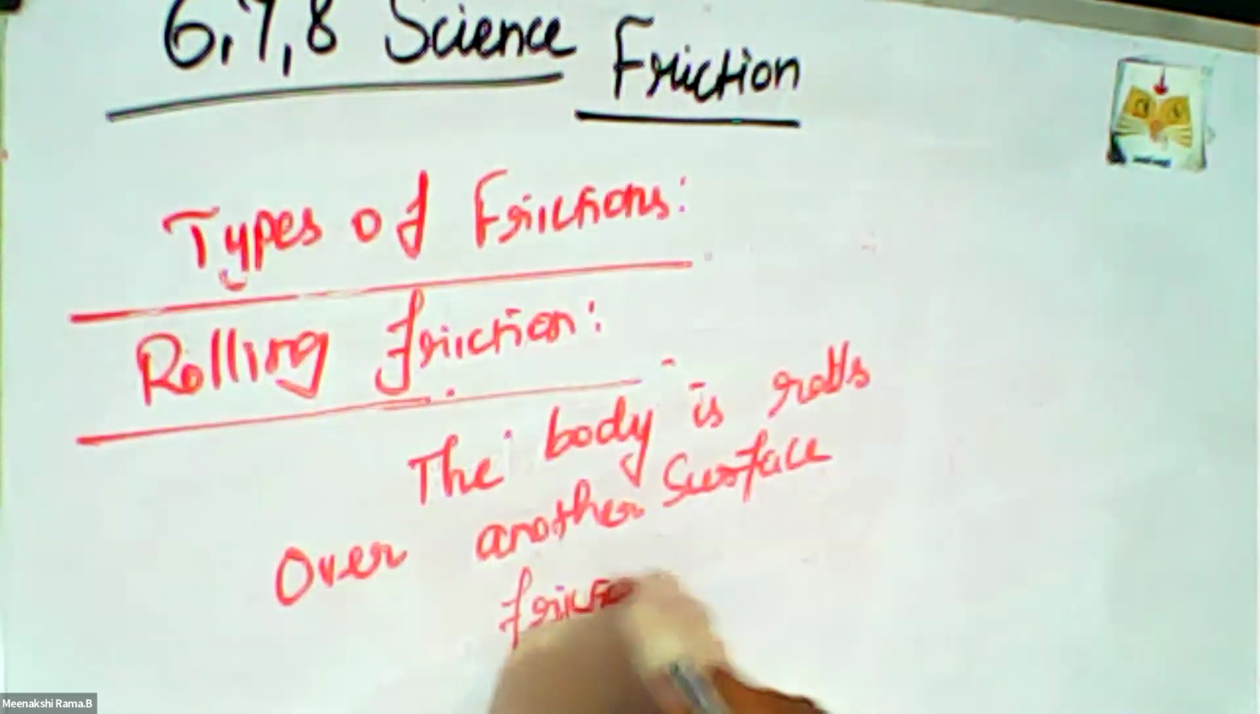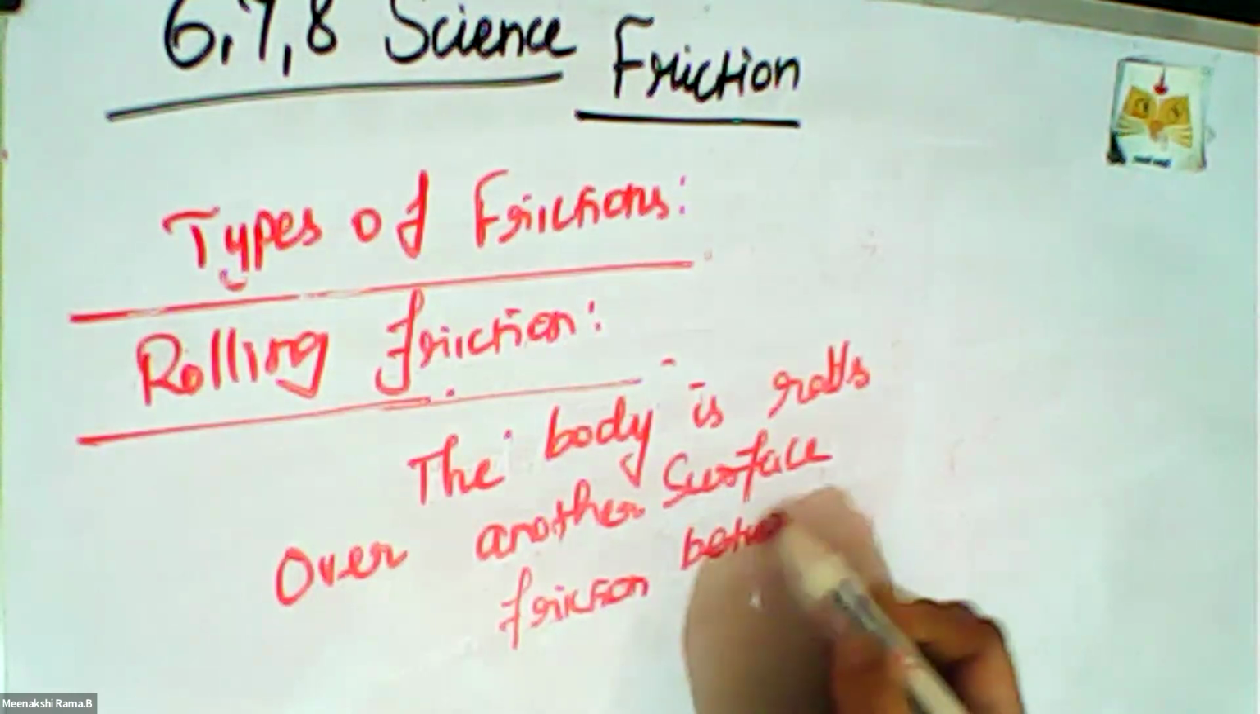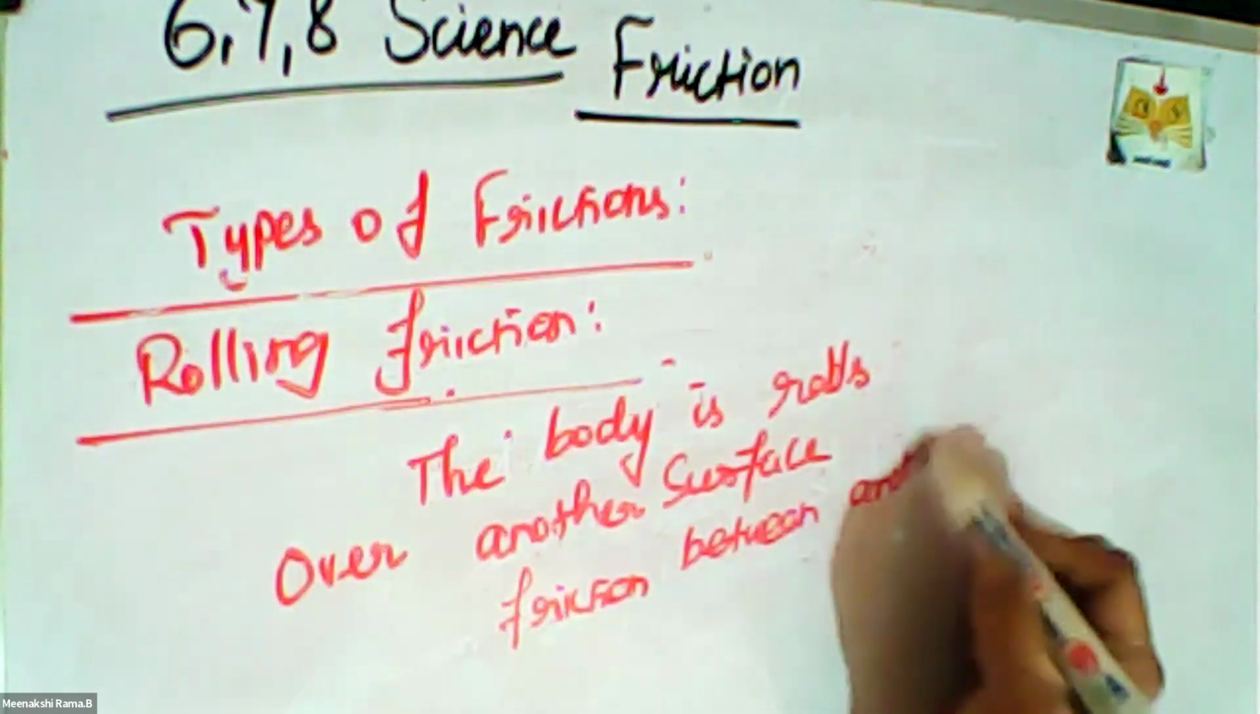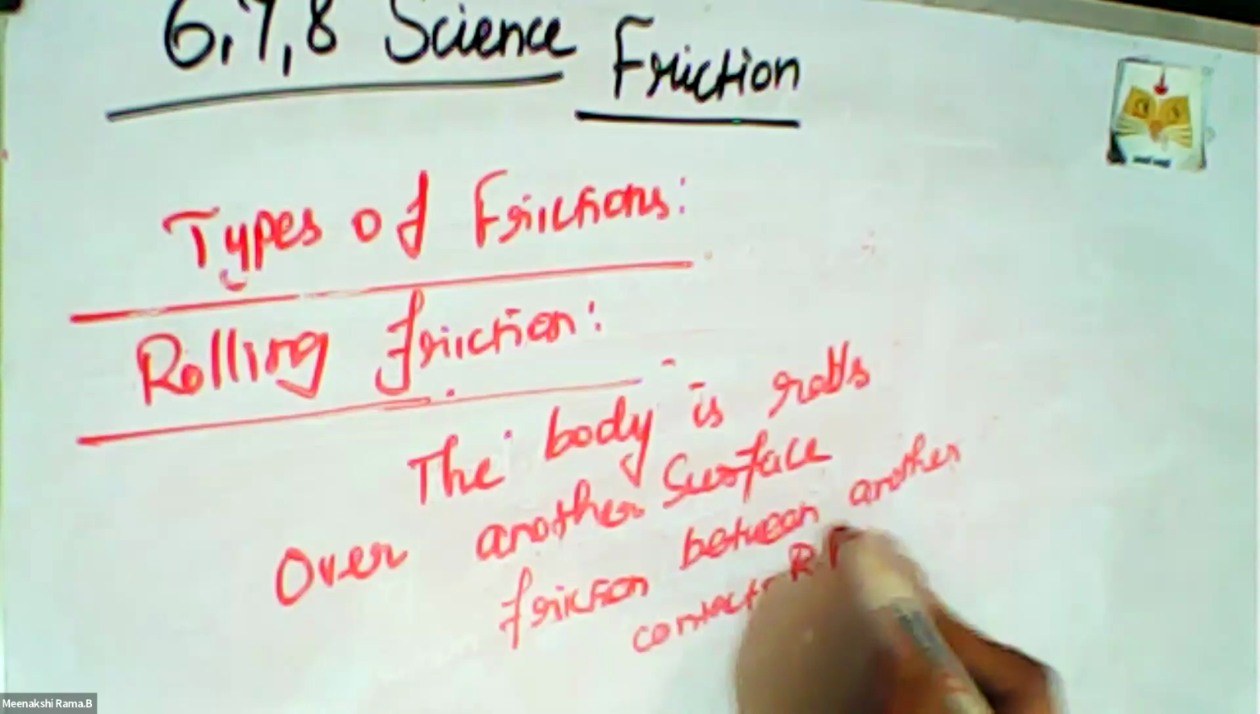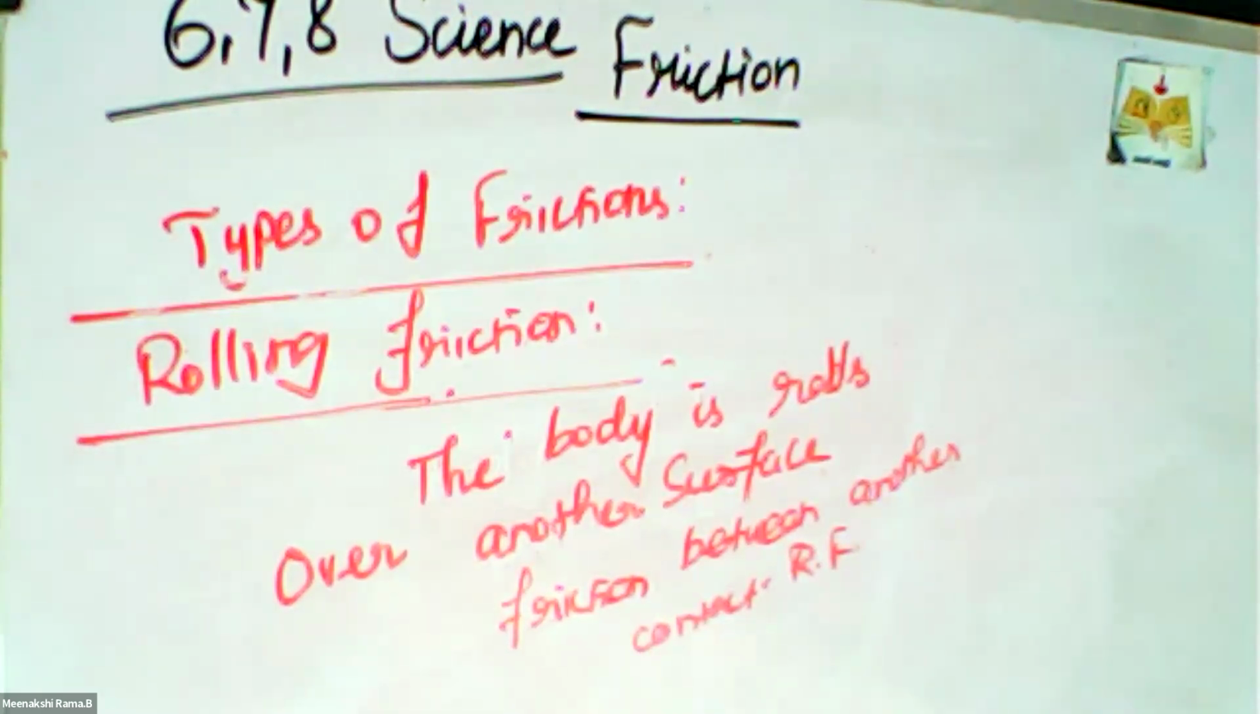Friction between the contacting surfaces is called rolling friction. Rolling of a ball is an example of rolling friction. Rolling friction is less than sliding friction, which is why wheels are provided in vehicles, trolleys and suitcases. Okay, next is the factors affecting friction. What are the factors affecting friction?